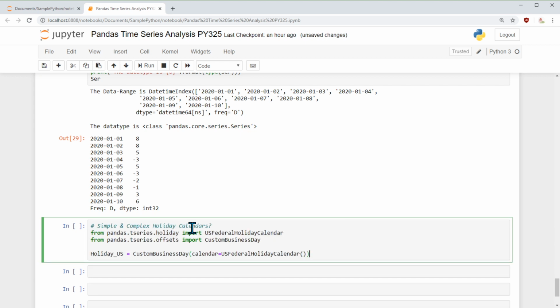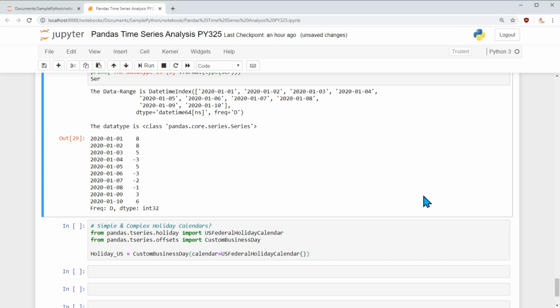So how do we create holidays? For creating holidays, pandas does support time series holidays, and here are the two main classes to include: US federal holiday calendar and custom business day. US federal holiday calendar is a class which has US holidays predefined in it.